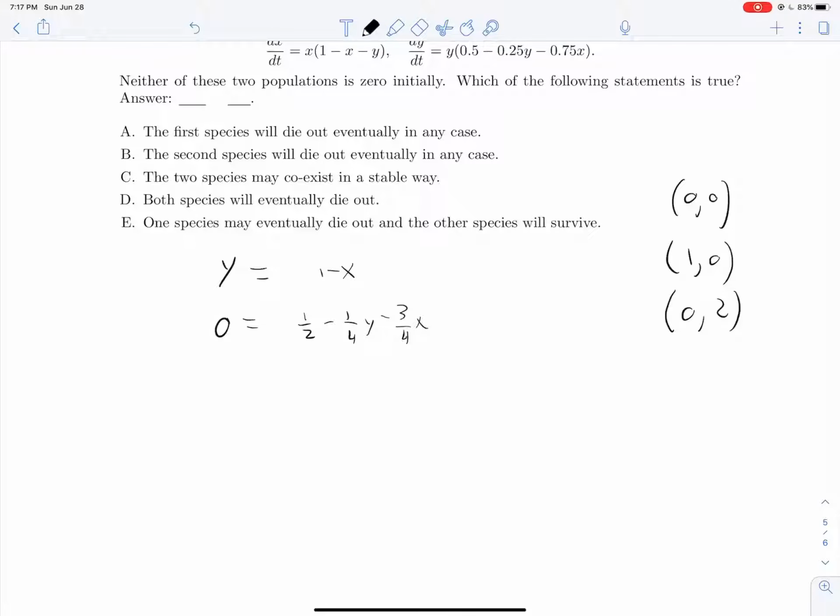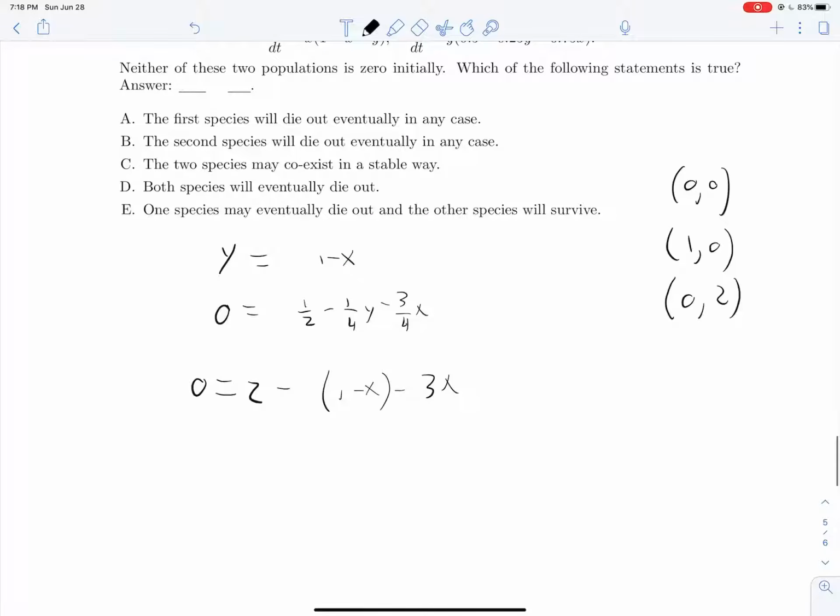And if y is equal to 1 minus x, we can substitute that in here. We have 0 is equal to 1/2 minus 1/4 times 1 minus x minus 3/4 x. I don't like dealing with all of these fractions. Let's multiply both sides by 4. That gives us 2 here, 1 here, and minus 3 here.